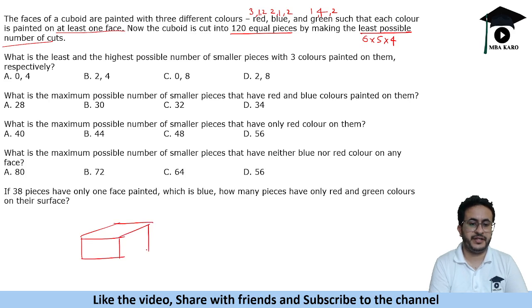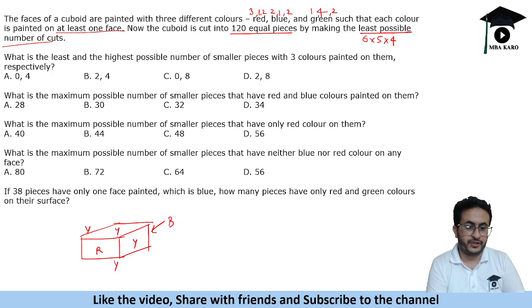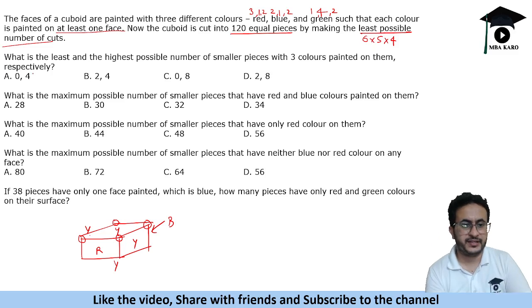So 3 colors will be painted when we have 3 different colors. Now let us make one case where we paint red here and blue here, and all the rest we paint yellow. Then we cannot have all 3 colors at this junction, because this is yellow and this is red and this is yellow. We have 2 yellow and blue, so we cannot have all 3. Similarly, we cannot have all 3 because red and blue are separate. So the least number is 0.